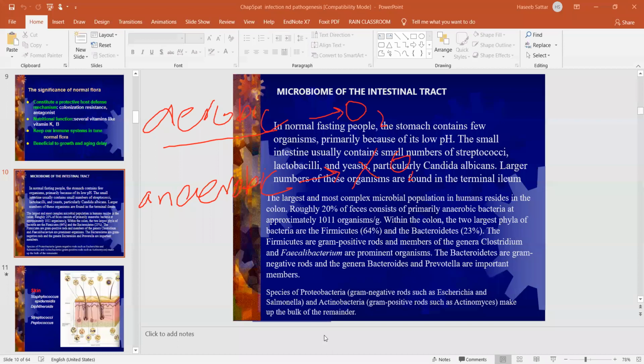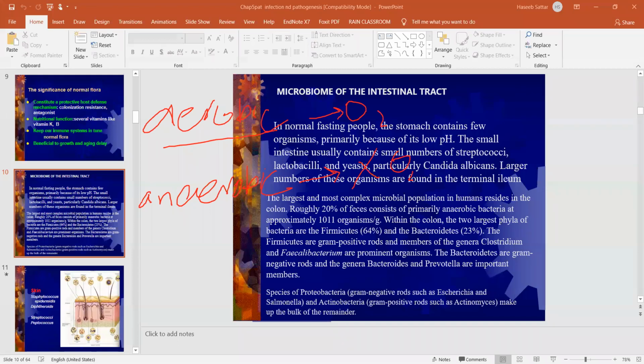Along with that, the proteobacteria, for example E. coli and Salmonella, and Actinobacteria, which are gram positive, while E. coli and Salmonella are gram negative. So proteobacteria and Actinobacteria are also present in our intestine. Intestine means the colon, the large intestine.